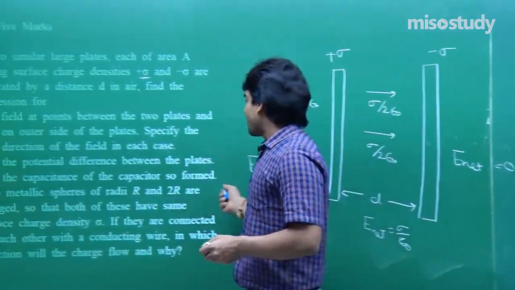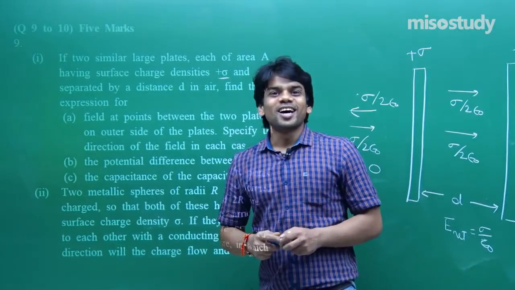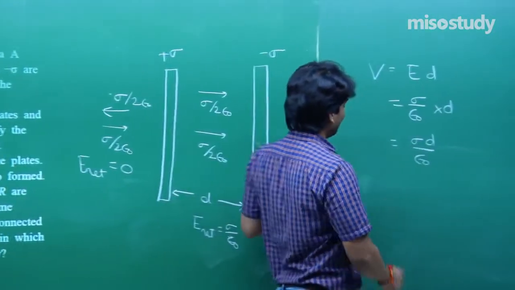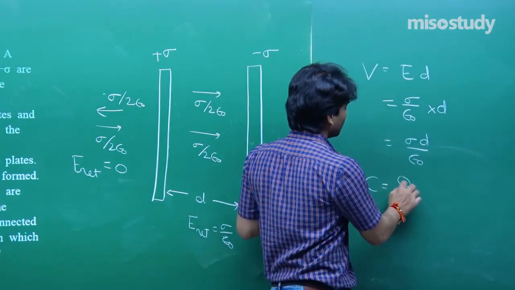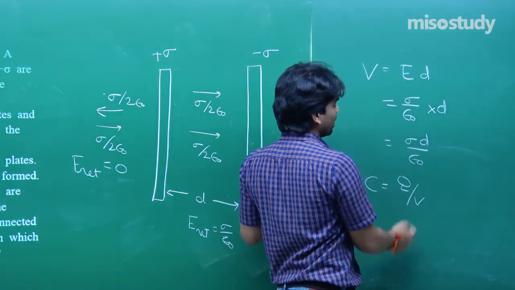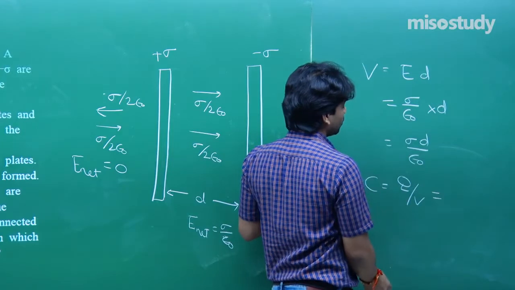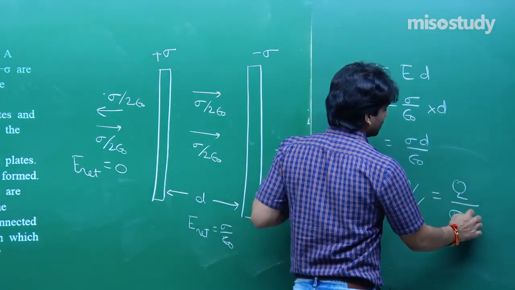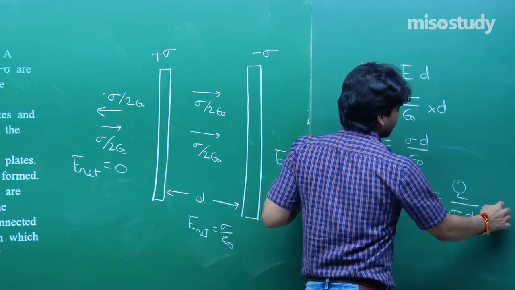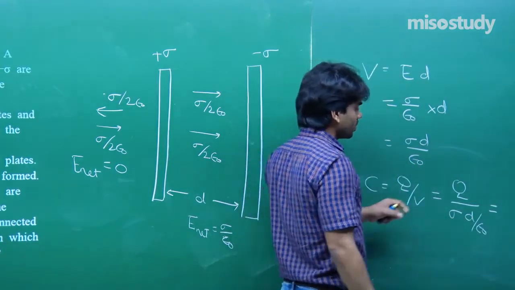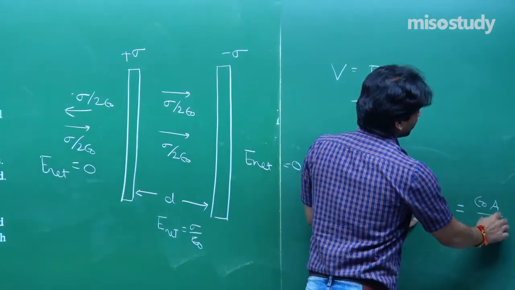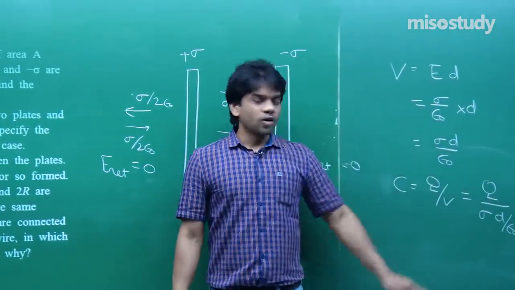The capacitance of the capacitor so formed is C equal to Q by V. Q is sigma A and V is sigma d upon epsilon naught. Since sigma is Q by A, C comes out to be epsilon naught A by d. You will be getting this, or you can leave it here.